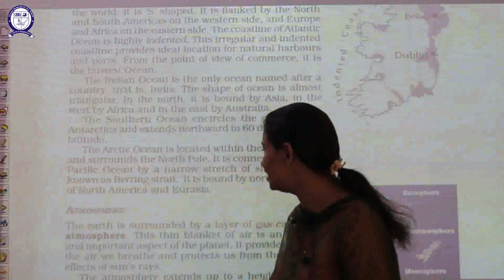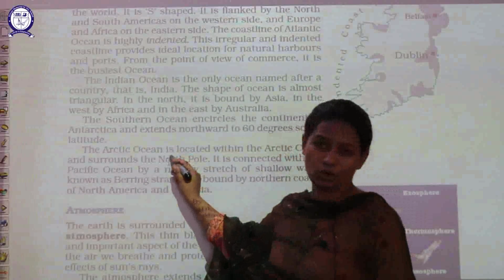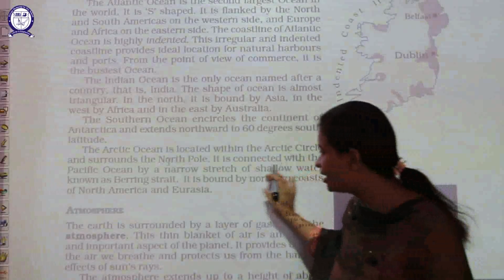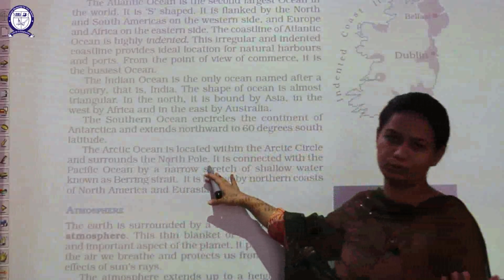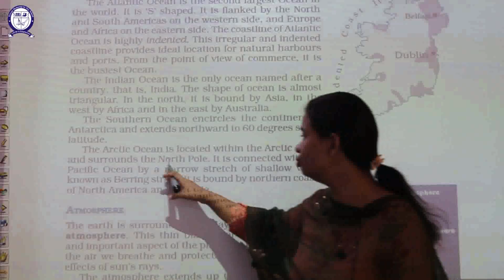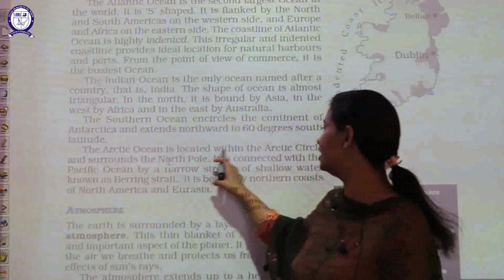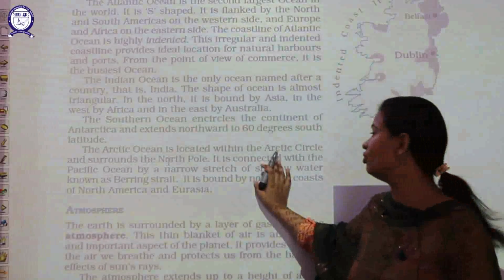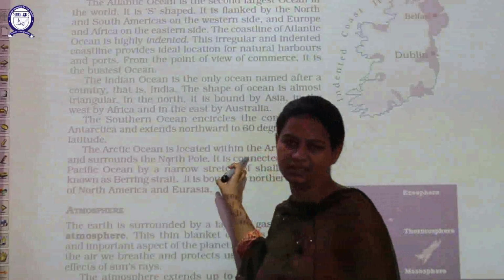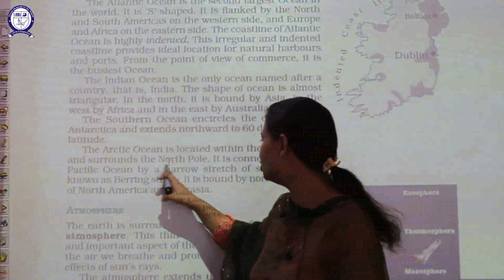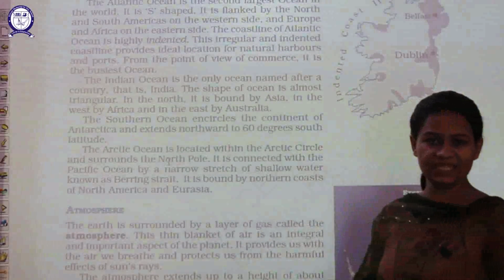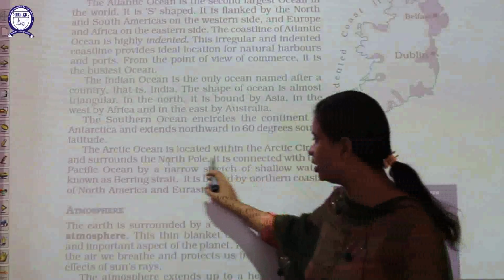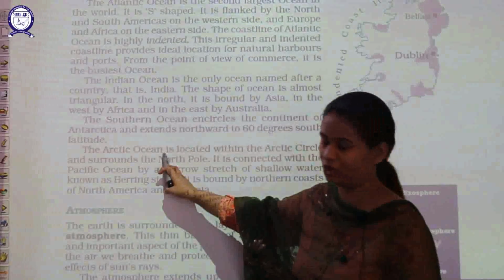Thereafter students, what we can say, the Arctic Ocean is located within the Arctic Circle and surrounds the North Pole. This question can be asked to you, that the Arctic Ocean is located where, where is it found? It is located or found within the Arctic Circle, and it is surrounded by the North Pole. So what is said here? Which ocean are we talking about? We are talking about the Arctic Ocean.